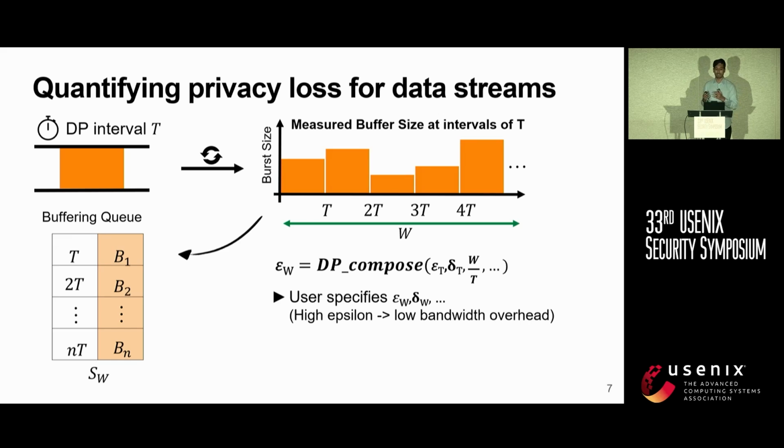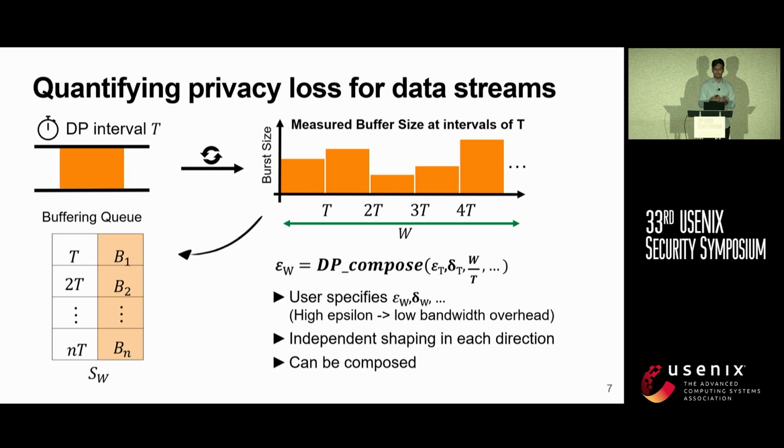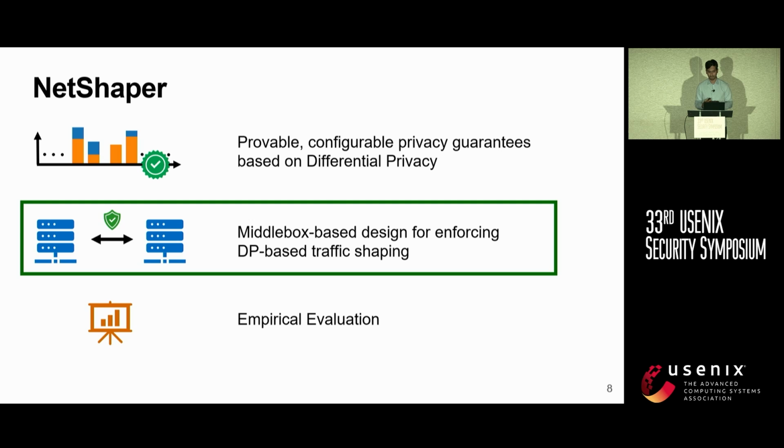A higher epsilon always means a higher privacy loss, but also lower bandwidth overhead. So, a user is free to pick the epsilon that suits their application needs based on the overhead versus the privacy that they want. Our approach enables independent shaping in each direction, and one can use composition to calculate the total privacy loss across both of these data transmission directions.